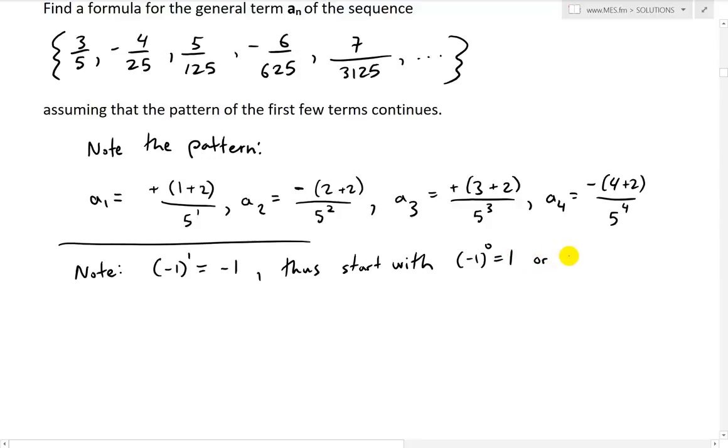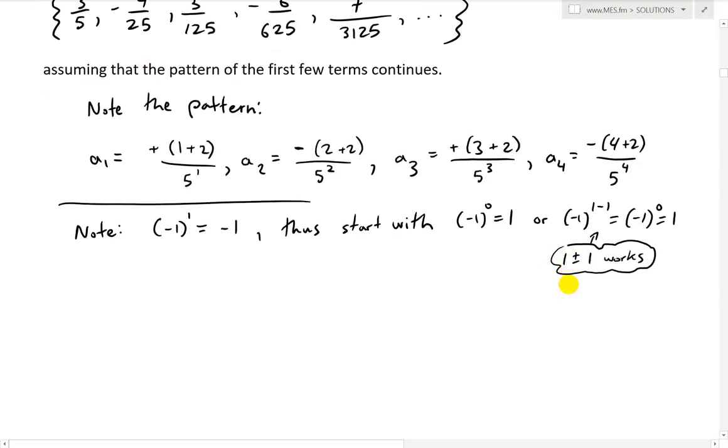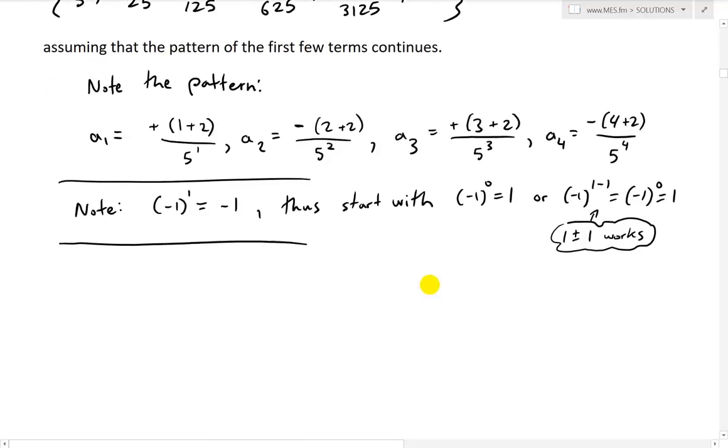Or we could write this as negative 1, and then if we start with 1 like that, we'll have 1 minus 1, which equals to 0, and negative 1 to the power of 0 equals to 1. And we could also do a plus, it doesn't matter, actually. We could even write that down, plus or minus. So put a note as well here, plus or minus 1 works. So we'll have 1. Because if you add a plus it will be a 2, then it'll be an even number, and that's just going to make it positive initially. So yeah, just put that there. It works like that as well. But we'll just stick with this one here.